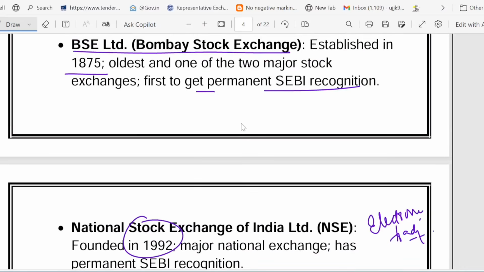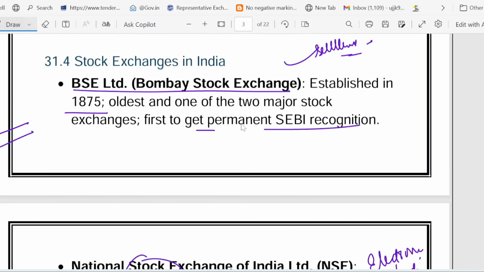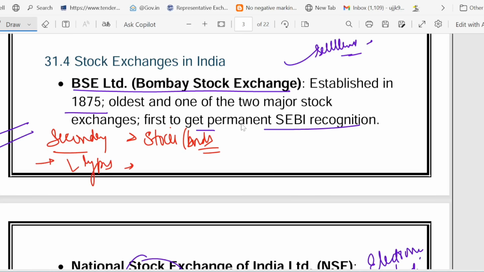So let's recapitulate what we have covered so far in this particular slide. Friends, I told you about the secondary market. What is so big about the secondary market? I told you, trading of stocks, trading of bonds. Then I told you two types are there. What are the two types? A stock exchange like NSE or BSE, and the second type is the OTC, that is a kind of private deal. So two types I told you.